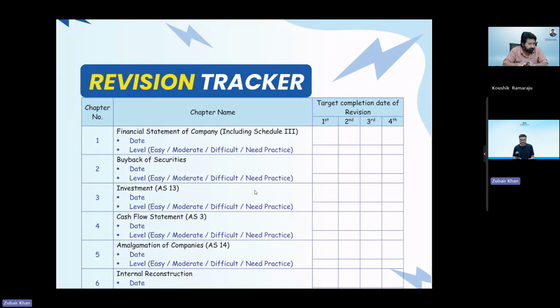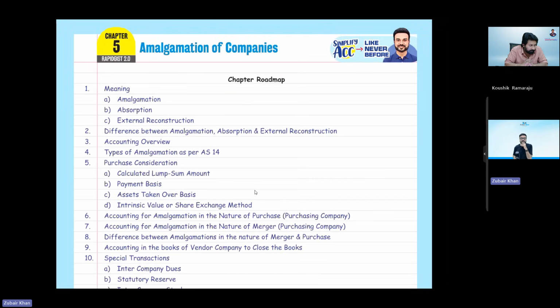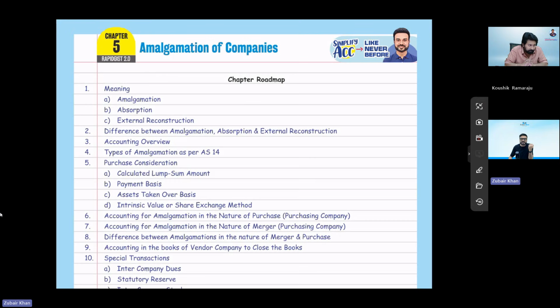Here, what is my approach? For each and every chapter, it's the concept book, and all the concepts are covered here. I give them the chapter roadmap. As you can see on screen, suppose this is chapter number 1, financial statements of companies. So they know what we are going to cover in this chapter. It's a chapter roadmap, and we cover each and everything there. The student knows what they have to cover. For example, the chapter is amalgamation of companies. It's a little bit of a difficult chapter. And for every chapter we do this.